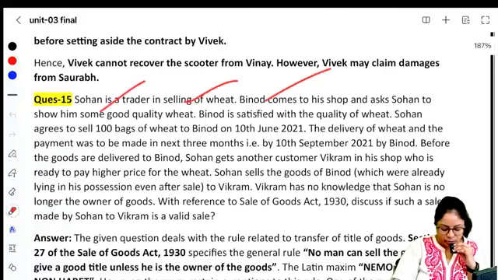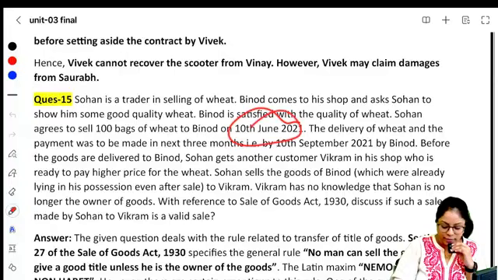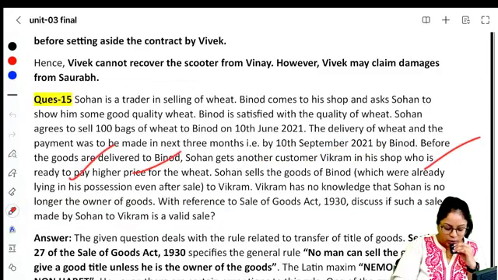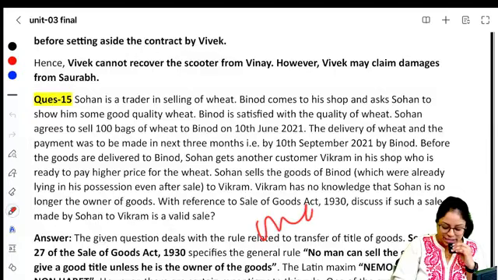Sohan is a trader in selling wheat. Binod comes to his shop and asks to show him some good quality wheat. Binod is satisfied with the quality of wheat. Sohan agrees to sell 100 bags of wheat to Binod on 10th of June 2021. The delivery of wheat and the payment was to be made in the next 3 months. Before the goods were delivered to Binod, Sohan gets another customer, Vikram, in his shop who is ready to pay a higher price. Remember that Maggie example I told you?